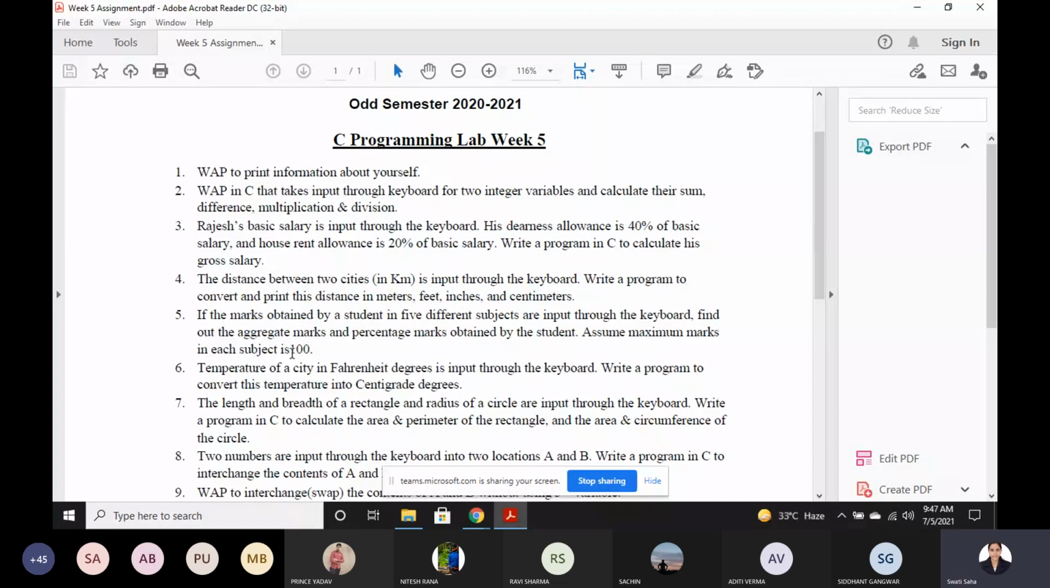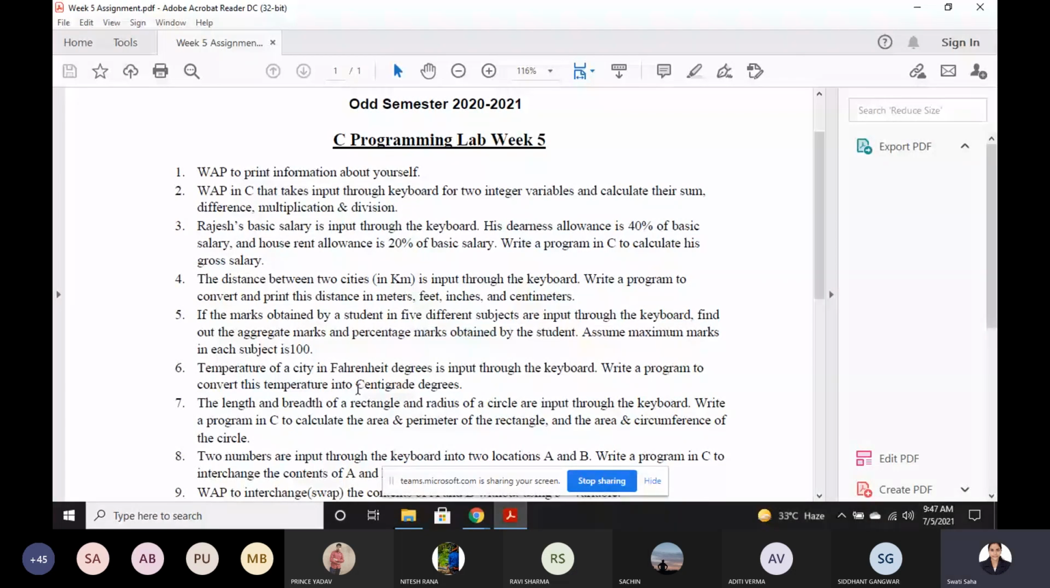So if there are 5 different subjects, the total marks is 500. For example, if the student gets 90 in each subject, he gets 450 out of 500. And what you have to find out is the percentage marks.